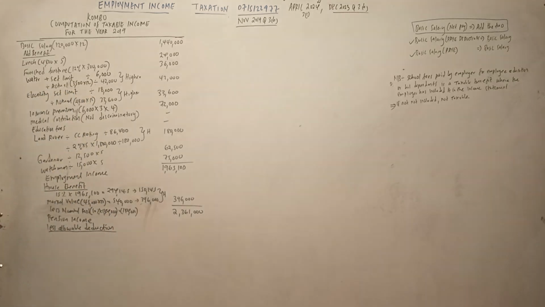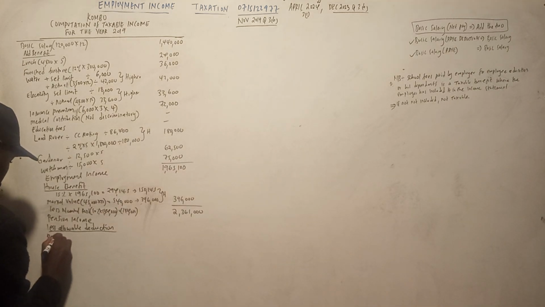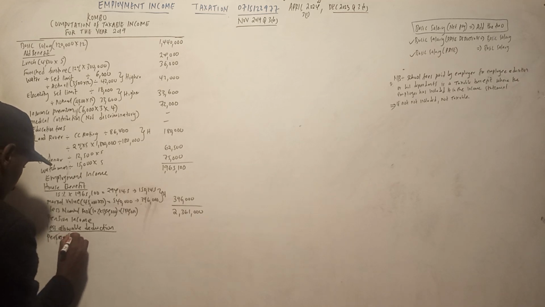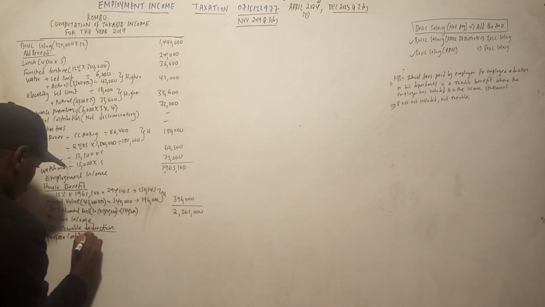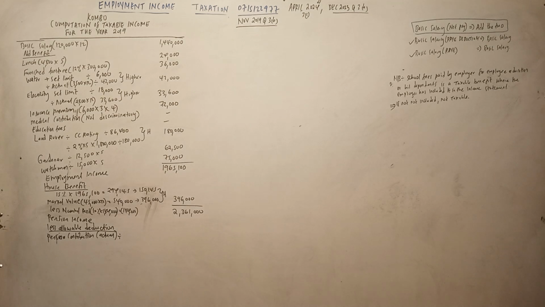Now let's now deduct the pension. Now in our question, the actual pension. So we start with the pension contribution, allowable pension contribution. So we start with the actual. So turudi kwa swali yetu kwa juu, tuone actual contribution ilikuwa ngapi.